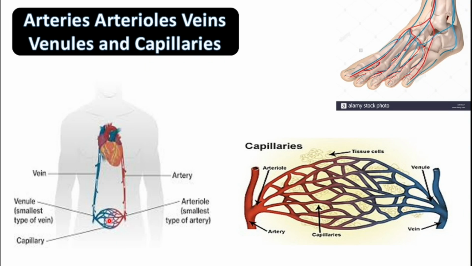So the blood from the capillaries after the gas exchange becomes deoxygenated. So the deoxygenated blood from the capillaries comes into the venules and then into the veins, and through the venules and the veins it comes back into the heart.